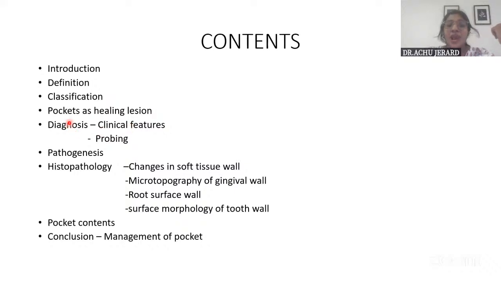And then how to diagnose the pocket, then the pathogenesis of pocket, then the histopathological features under which the microtopography of gingival wall would come. Then finally, the pocket contents, and the conclusion, where I have written about the management of the pocket. Okay.